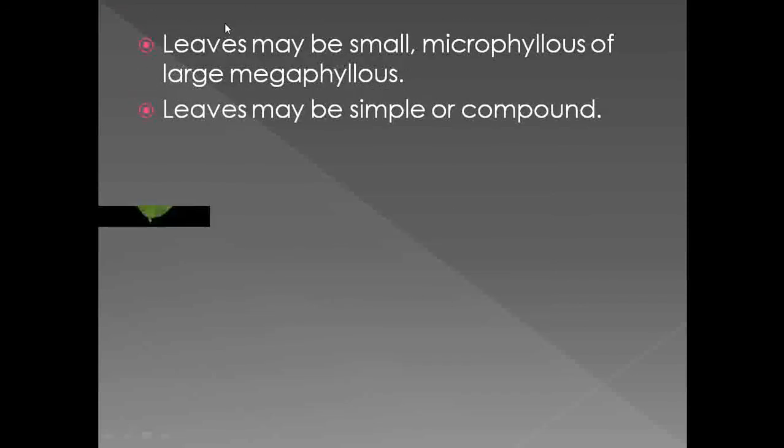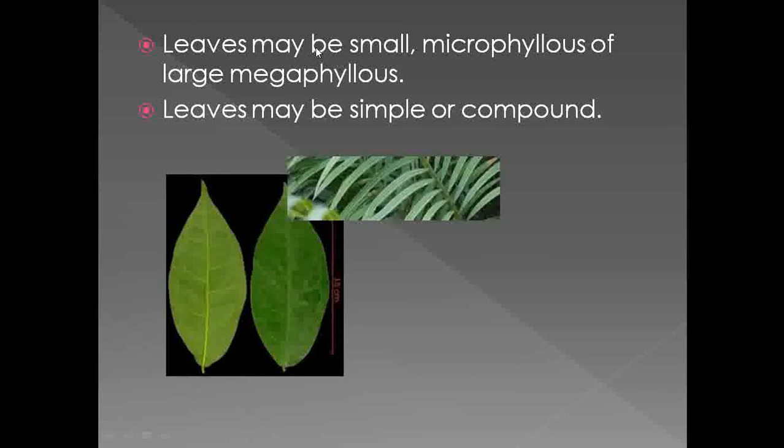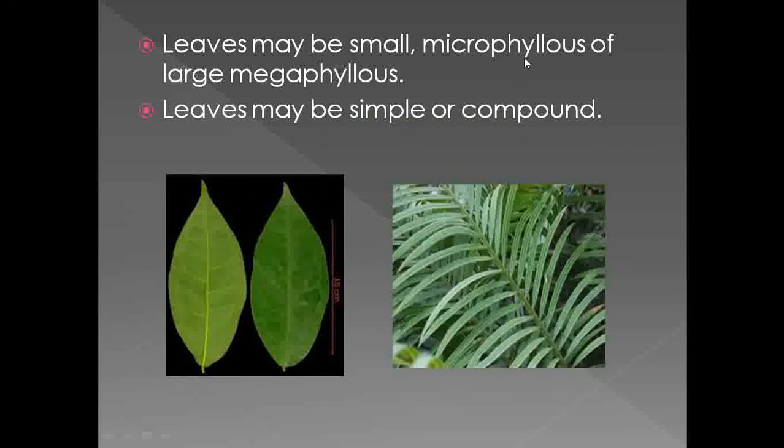Here the leaves may be small, microphyllous, or large, megaphyllous. Microphyllous and megaphyllous means those leaves which have a small size are known as microphyllous, while those leaves which are large in their shape are known as megaphyllous.